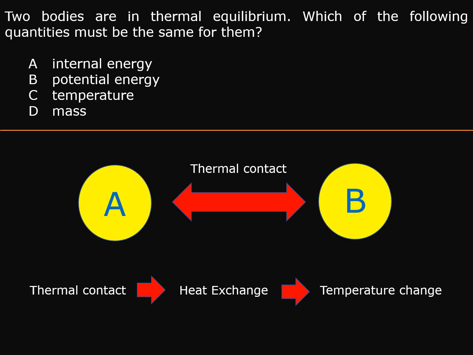So in the end, due to the thermal contact and the heat exchange, these two bodies' temperatures would be the same. When they are the same, we say that they are in thermal equilibrium.